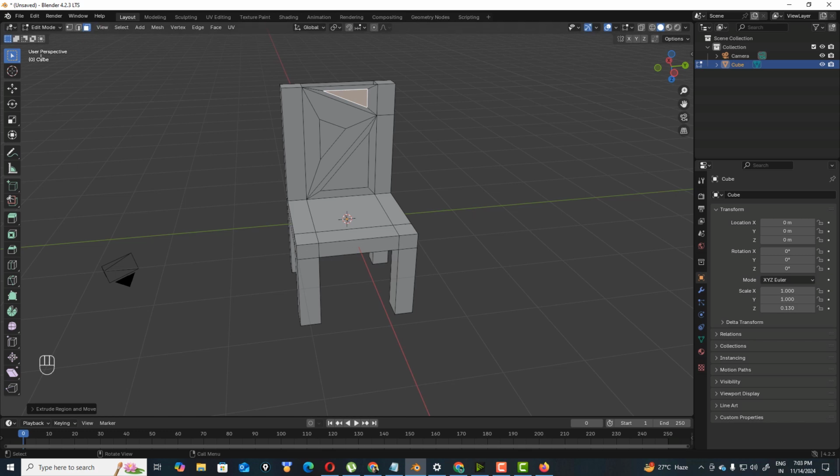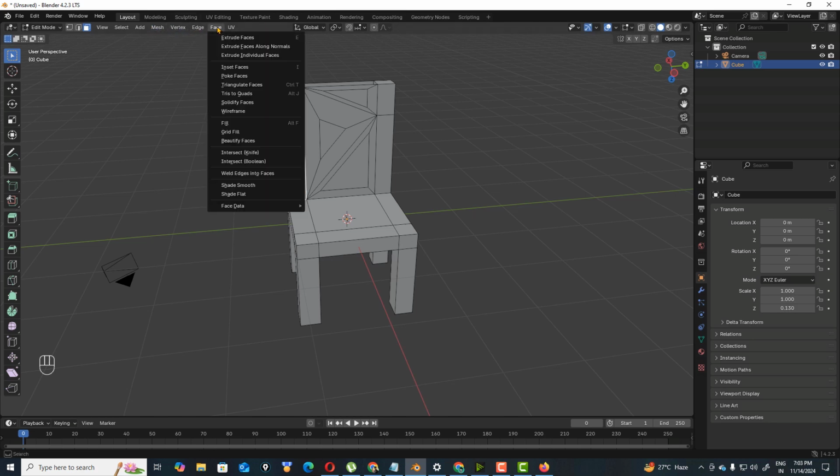If you want to make an armrest, this is loop cut, or you can select the face, go to face, extrude faces, faces along normal, individual normal, insert faces.